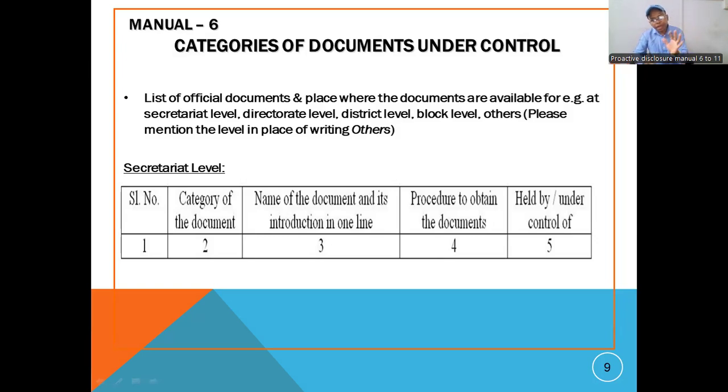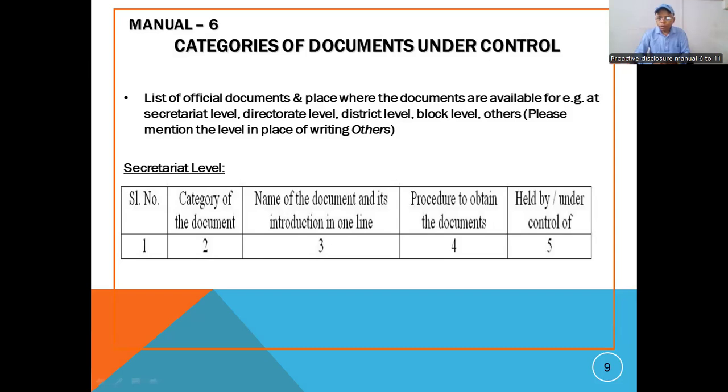When people come into your office, they should know what type of register is being maintained. Maybe it is your cash register, appeal register, information register, or appeal inspection register, whatever it may be. You have to give a brief of which type it is in one line.